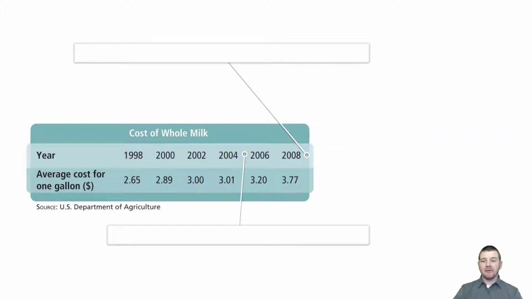Predicting or estimating the average cost for 1 gallon of milk in the year 2005, on the other hand, would be an example of interpolation: making calculations, predictions, or estimations within the domain represented by the dataset.